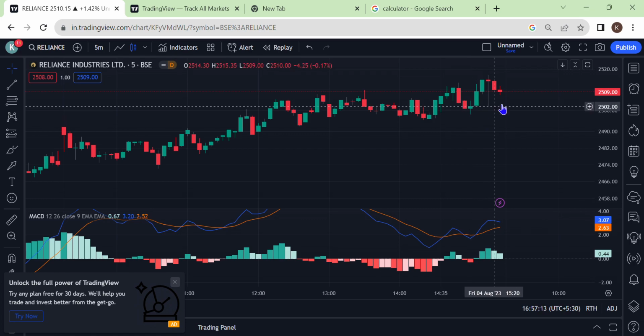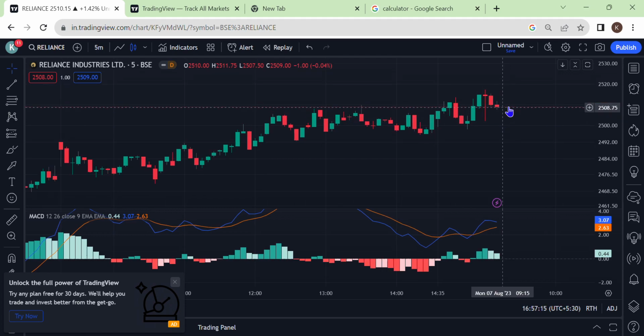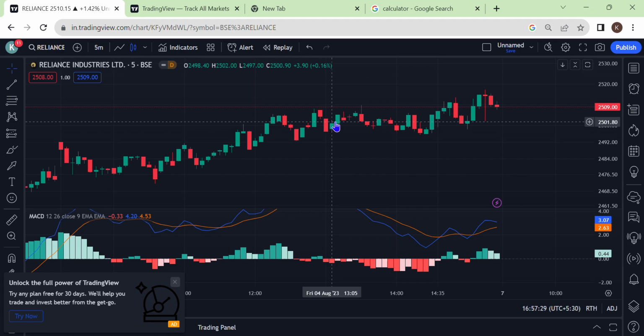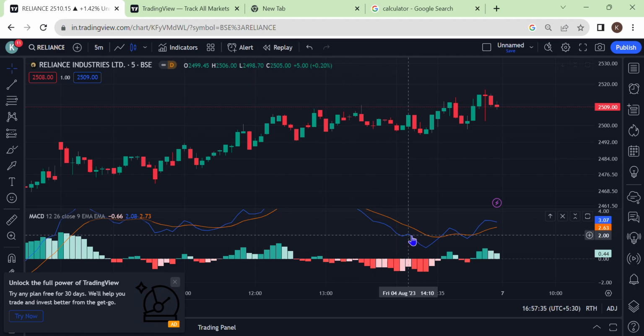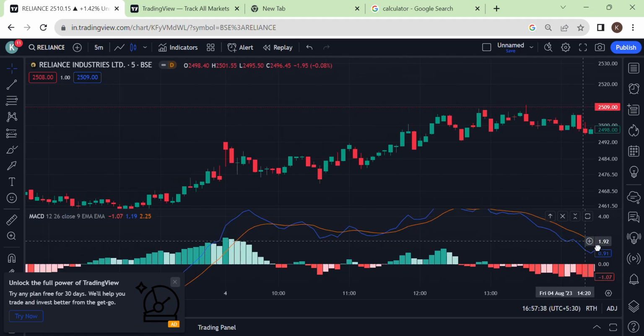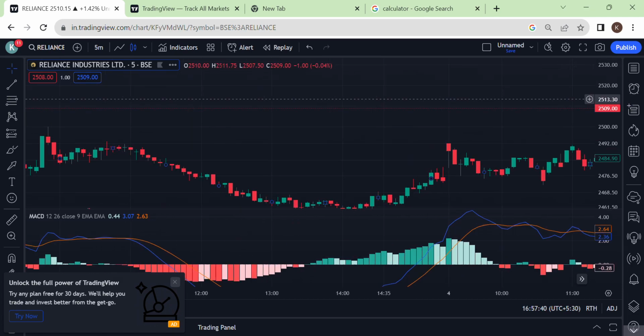If we consider it was around the 2500 level, within 15 minutes it had moved all the way up to 2516, consider it as 15 points. So in this way you can scalp points easily. In a time frame of 15 minutes you are able to scalp 15 points. I will explain the entire strategy and method of how we can gain a good amount of profit using this.